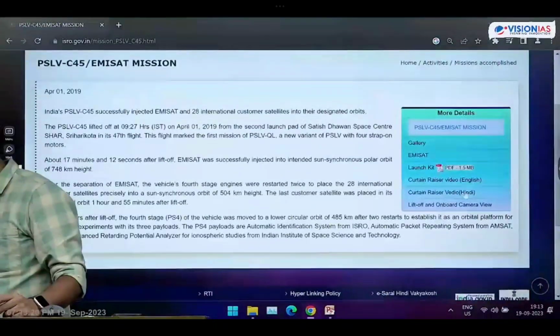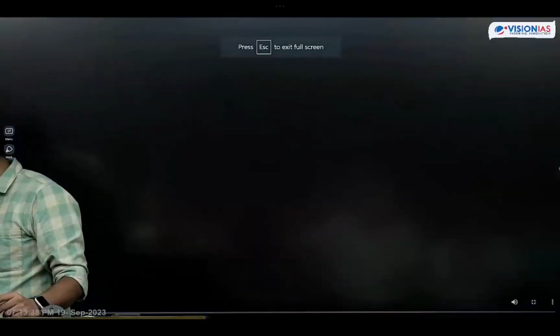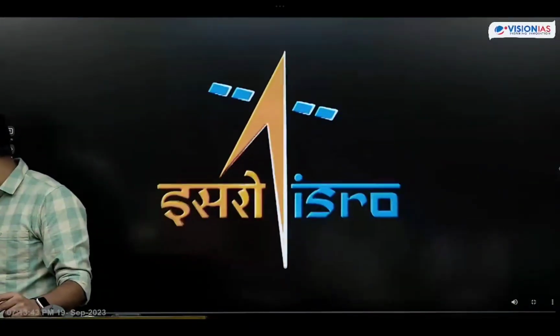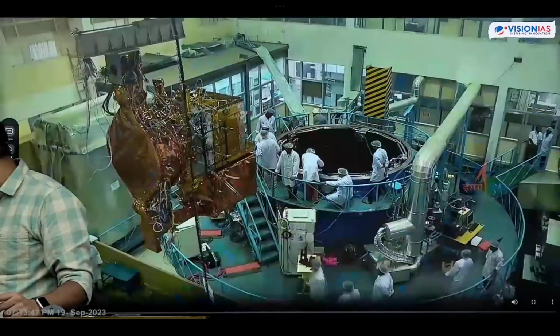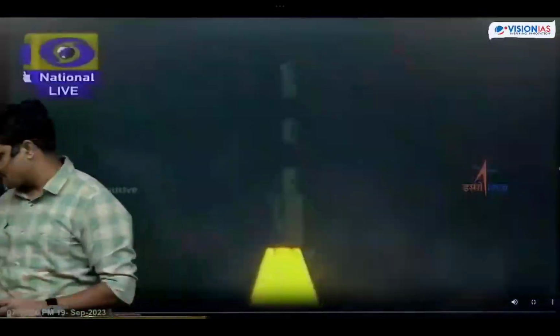And what is the payload carrying capacity of the PSLV rocket? I will give you information regarding the PSLV payload carrying capacity. It is a short time now. Just we'll see what this PSLV C45 is, and how it is an experimental module. We'll see that. Just a minute. Sound is not there.